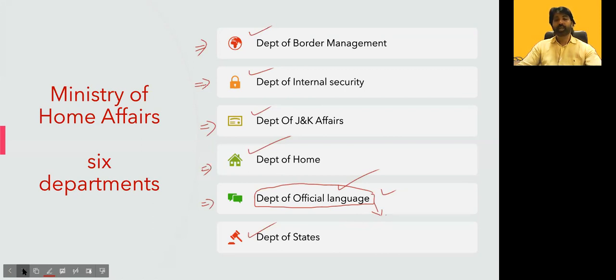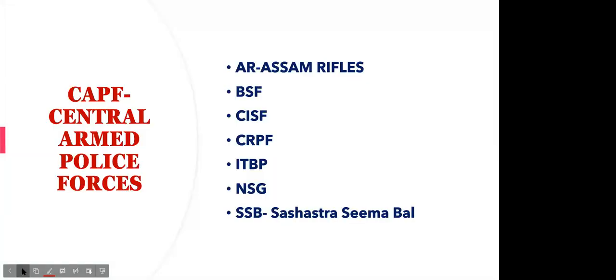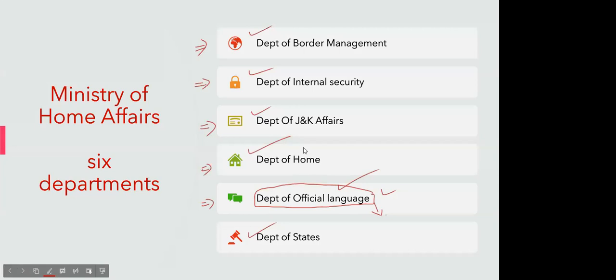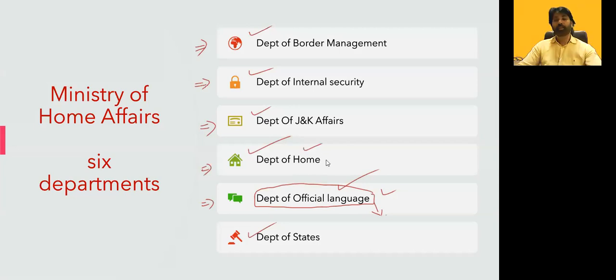Okay, these are the 6 departments that come under the Ministry of Home Affairs. So what is the Department of Home again? The Department of Home purely deals with internal security, like your IAS and IPS officers, particularly dealing with them, transferring them or giving them important assignments. All those things come under this, whereas border management comes under the various agencies related to the borders.